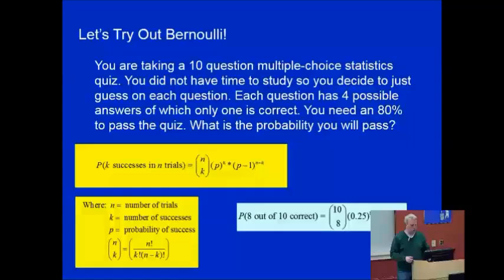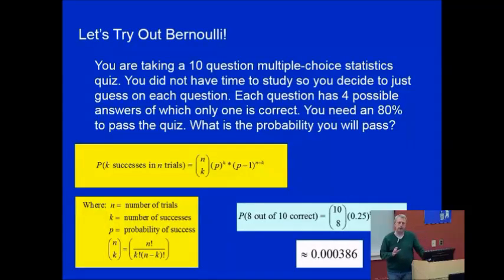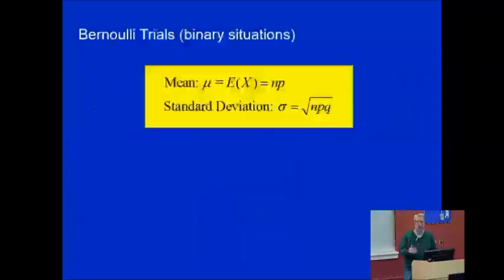So we can put all that together, and we find out that our probability of passing this exam is 0.000386, or if we make it a percentage, 0.038%. So not very likely that we're going to pass this test just by randomly selecting from the 4 multiple choice options under each question. Sounds like we're better off to study a little bit. But that's something that Bernoulli helps us do, is to predict outcomes based on these binary results.